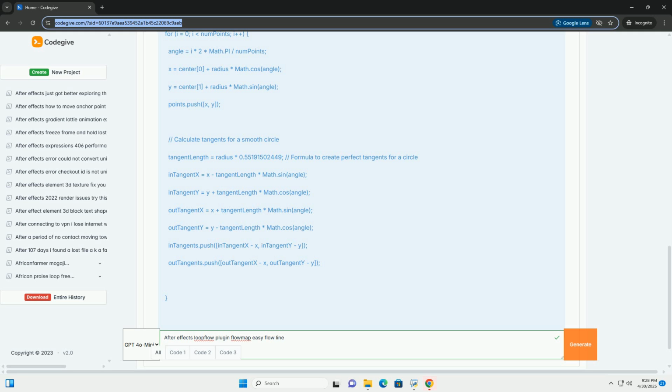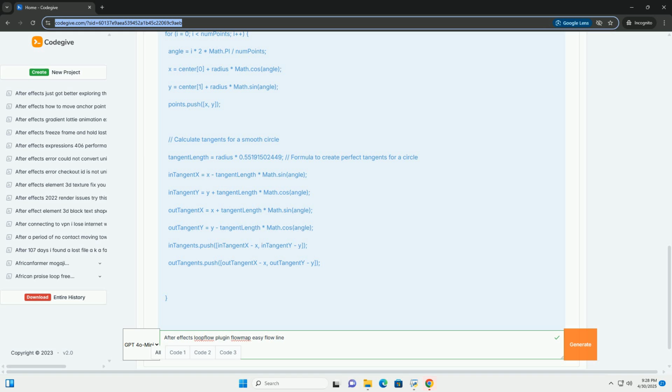Flow maps: understanding and utilizing flow maps to guide particle or layer movement. Easy flow lines: creating and manipulating flow lines directly within After Effects. Path generation: exploring various path generation methods, including those driven by expressions.